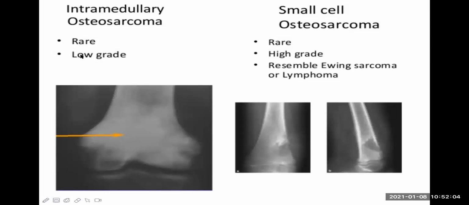Regarding the intramedullary osteosarcoma, this is rare and low grade, and it is present right inside the medullary cavity. That's why the term intramedullary osteosarcoma. This is not a common type at all. And the last one is small cell osteosarcoma. Now, this is high grade, meaning the most malignant one, and it resembles Ewing sarcoma or lymphoma, because both of these occur in the medullary cavity and are high grade malignancies, but fortunately it is rare in comparison to the others.